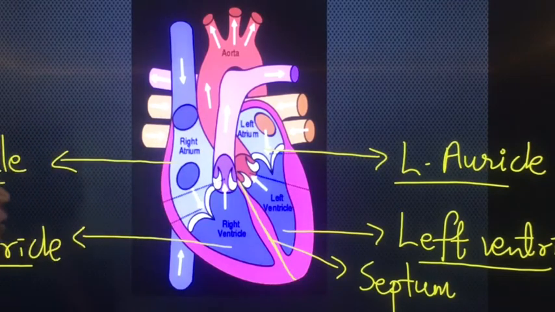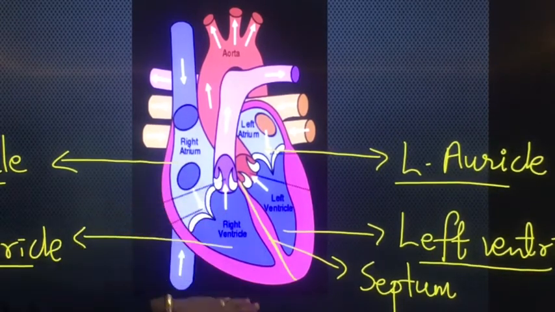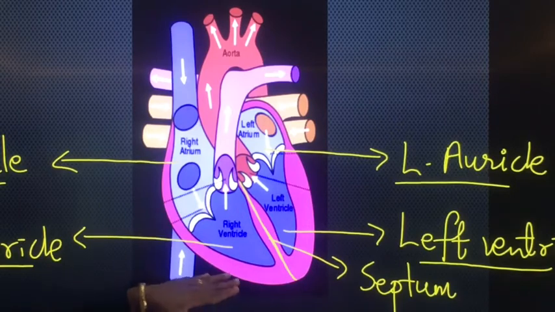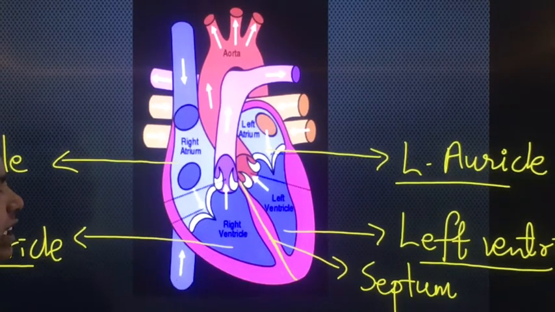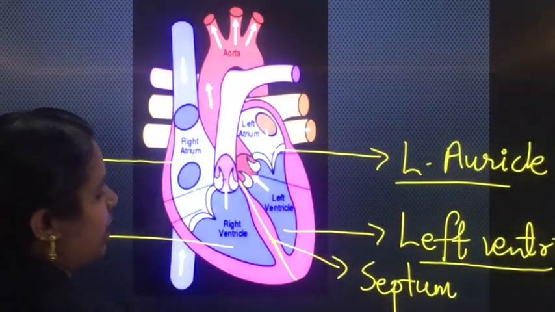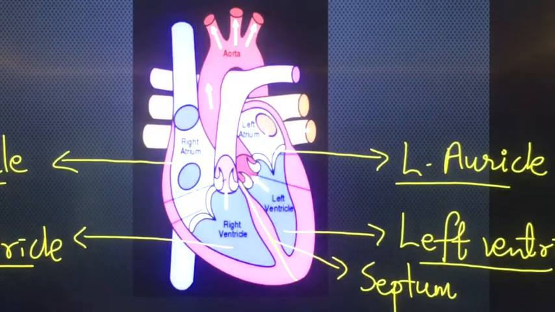Septum is a muscular wall, or partition, which separates the right and left side. Clear? A muscular partition is present between the right and left side, and that partition is known as the septum. So the septum separates the right and left side of the heart.